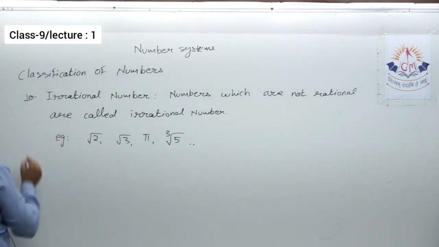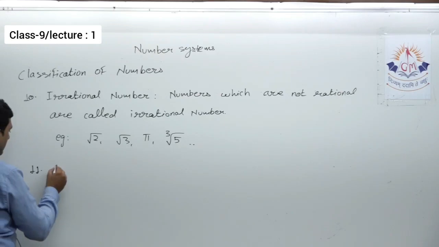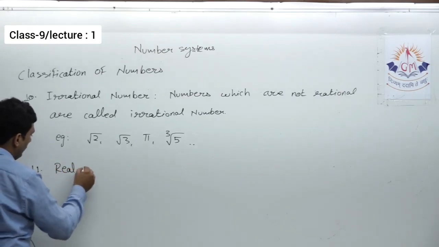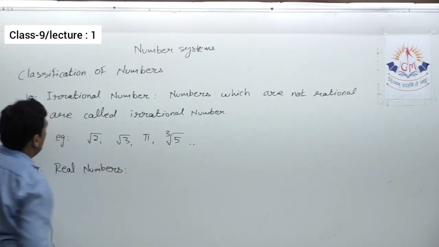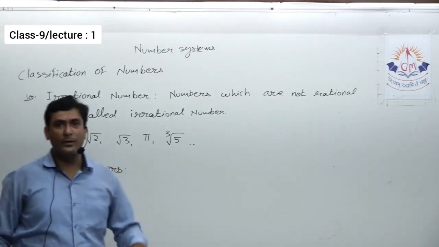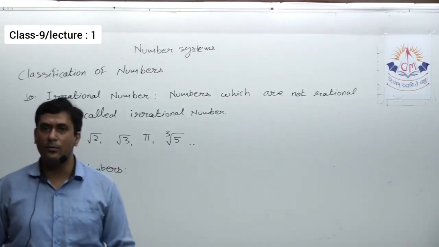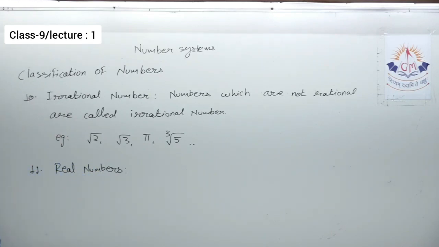Now, after irrational numbers, the last one is real numbers. The collection of rational numbers and irrational numbers is called the real numbers.